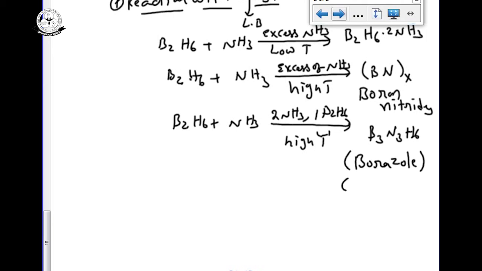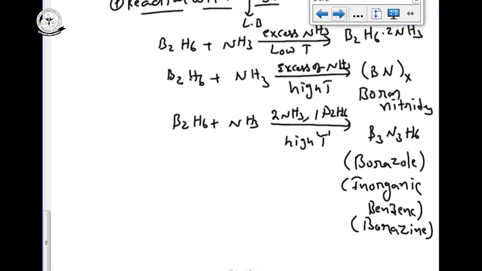One more name it has is inorganic benzene. The reason for the name inorganic benzene is that the structure of borazole looks like organic benzene. One more name for this is borazine. Borazine and borazole are both the same.